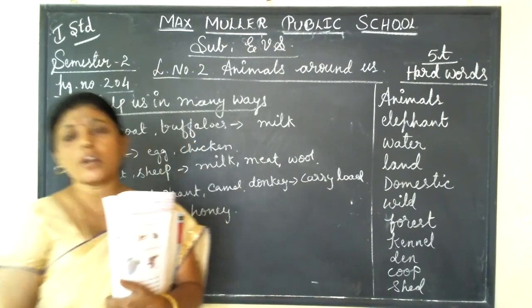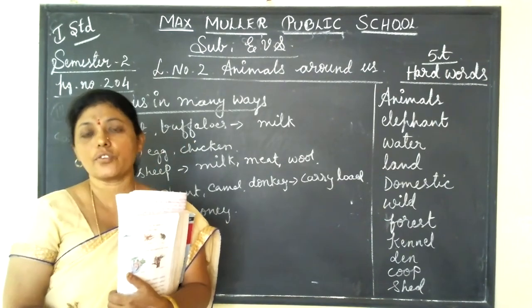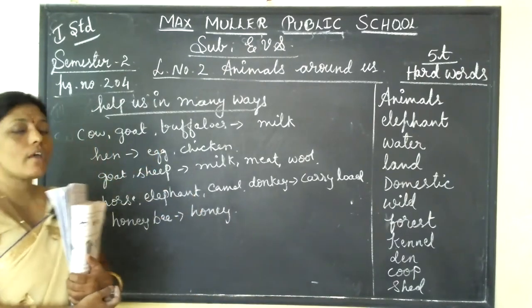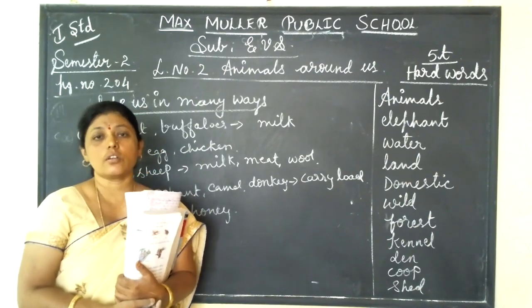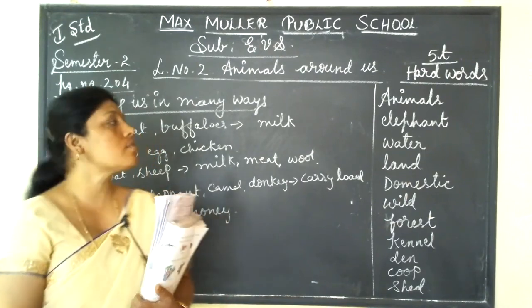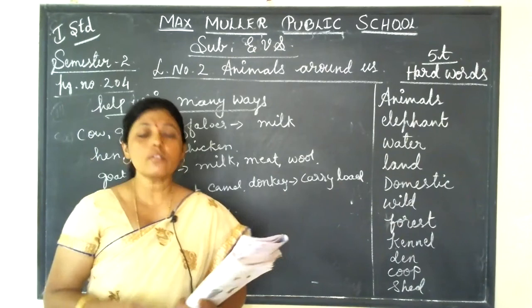So we should take care of them. We should love them. So we should give them proper food, water, and shelter. Okay, if they are sick, then we have to take care of the animals, and we should show them to the doctor also, isn't it, children? This is about animals, and in next class we will see animals and their homes.